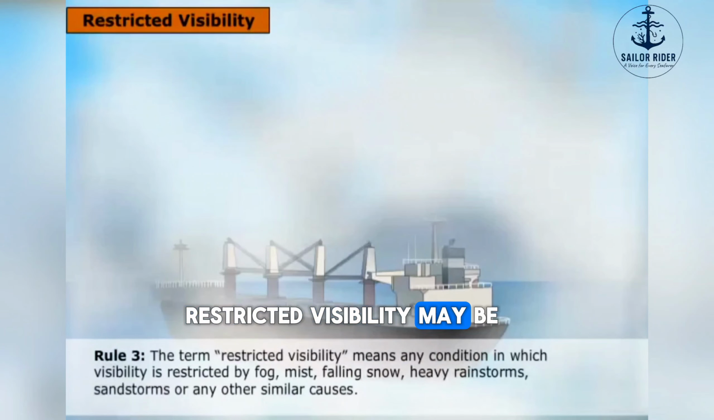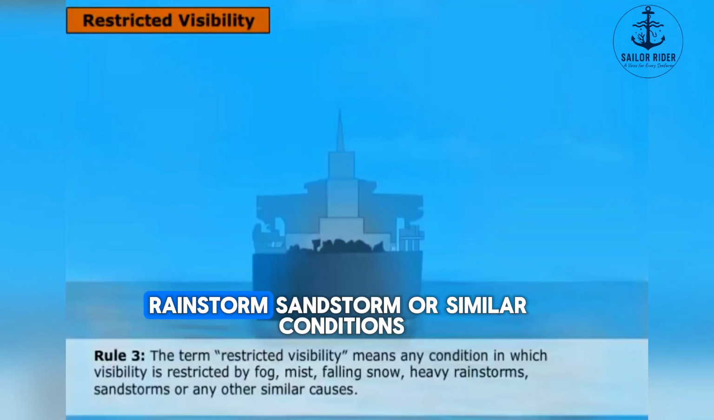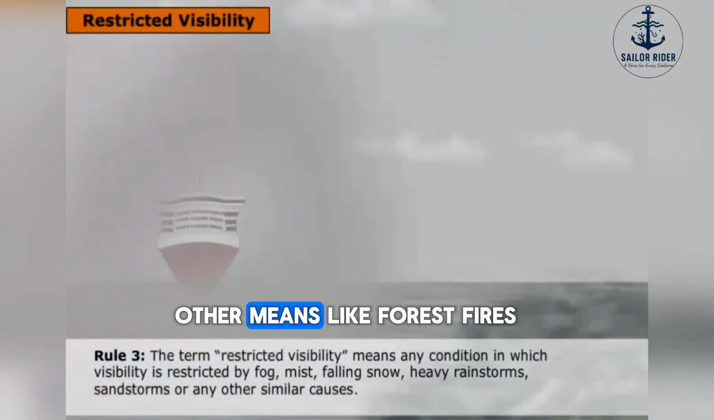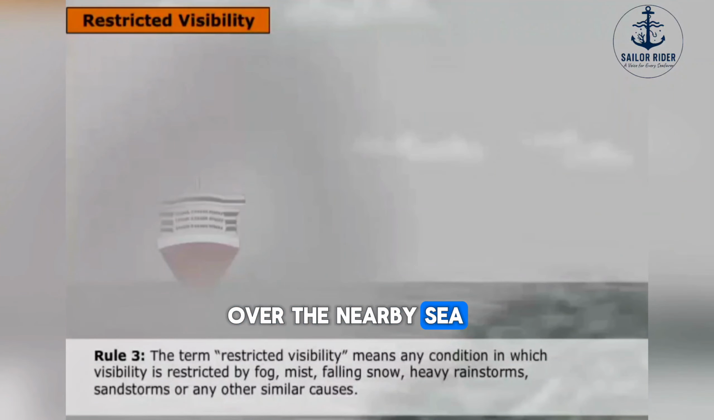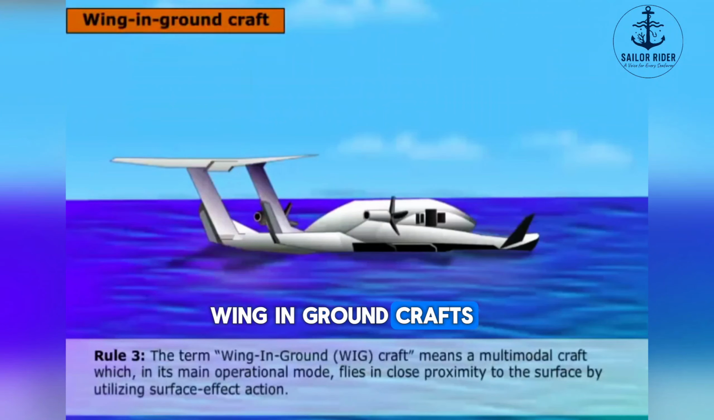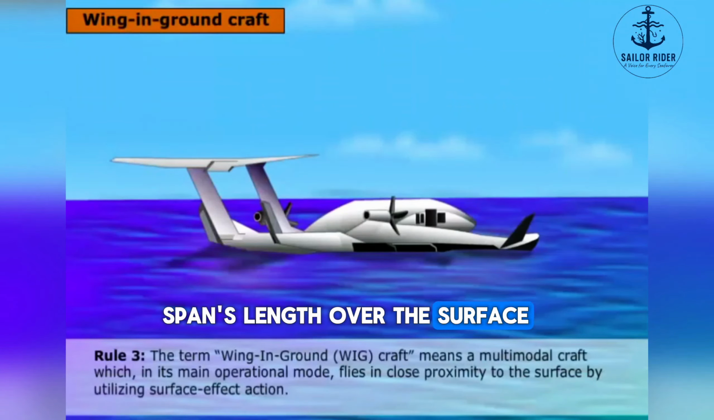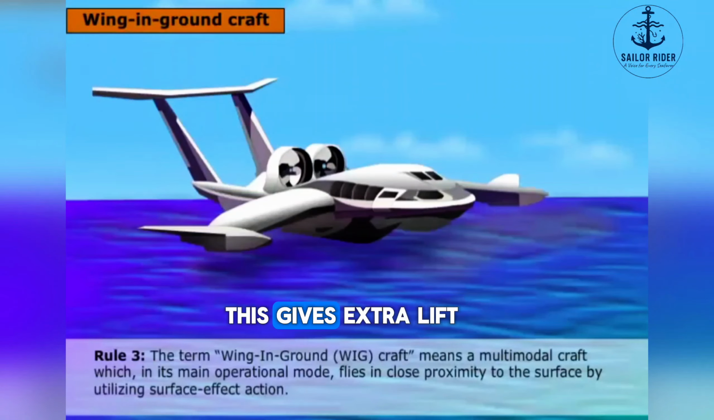Restricted visibility may be caused by fog, mist, snow, rainstorm, sandstorm, or similar conditions, and also by any other means, like forest fires, which cause restricted visibility over the nearby sea. Wing-in-ground crafts cruise close to the water with about less than one wingspan's length over the surface. This gives extra lift and decreases the drag.